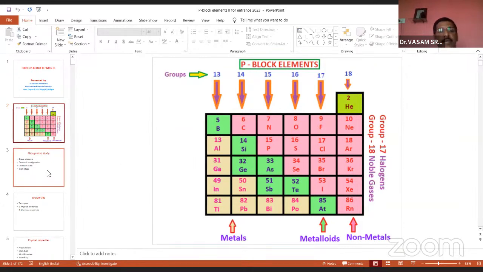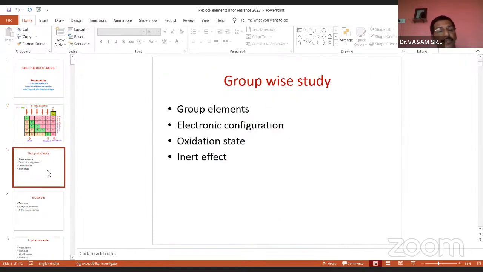And now the next one, the group-wise studies. This is the most important. Suppose you take any group from 3A to 8A. These are the important points we discuss in each group. The first point is group elements, the second is electronic configuration, the third is oxidation state, and the fourth is inert effect. And these are the elements.